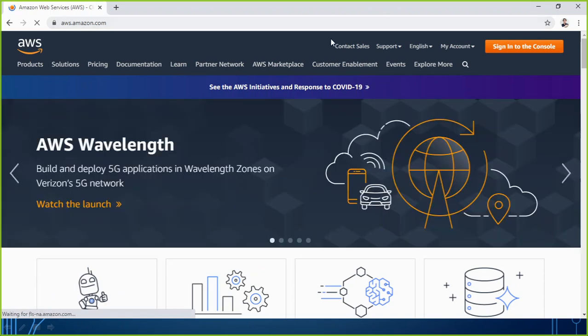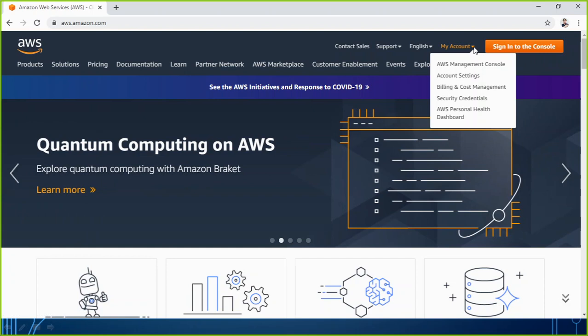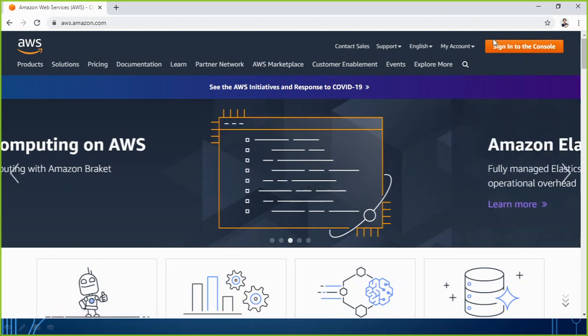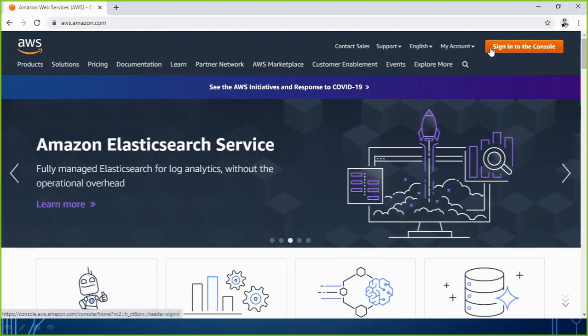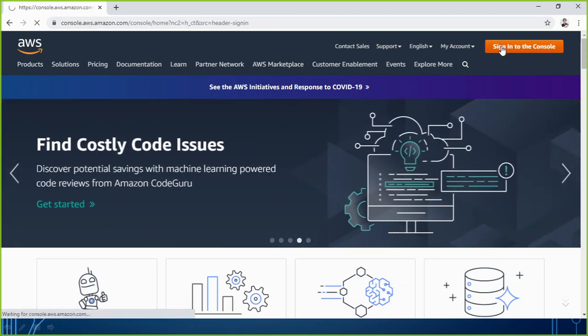Here you can see there is an option to sign in to the console. In case you don't get this option, because I have already logged in here, you will also get an option to sign in. So I'm going to click on this sign in to the console. Keep this option in mind when you are at aws.amazon.com.